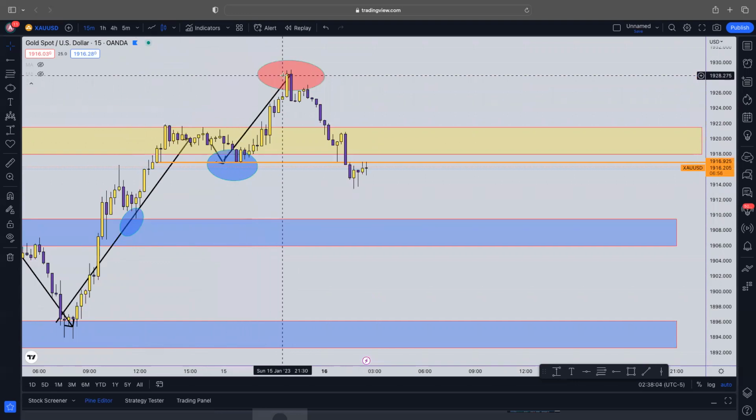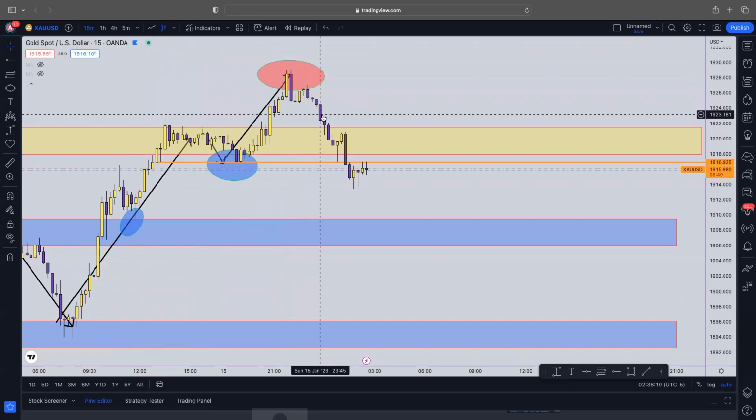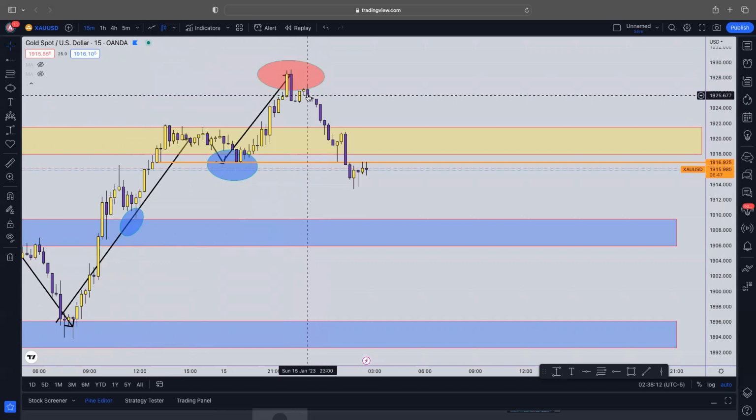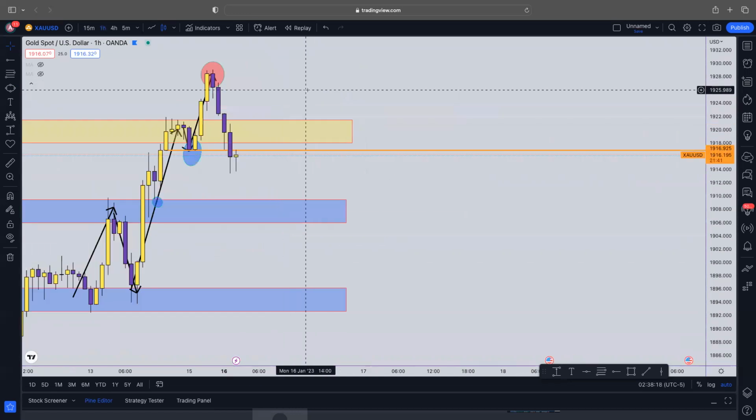The market breaks above. This is the highest point, right? Now it starts to show signs of a bear run. You got the bearish engulfing candle. That's an indication that the market is now going from an uptrend to a downtrend, right? And this is on the 15th. So if I come to the hour, it looks even better.